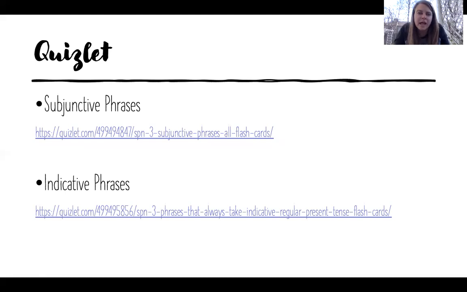Okay, lastly, I wanted to draw your attention to Quizlet. There are two lists on Quizlet of verbs that might be helpful for you. We have not learned all of the words on all of these lists. They're pretty exhaustive and we haven't gotten to them. I'm not sure that we will, but there are two to show you. So there's a list of a whole bunch of subjunctive phrases.